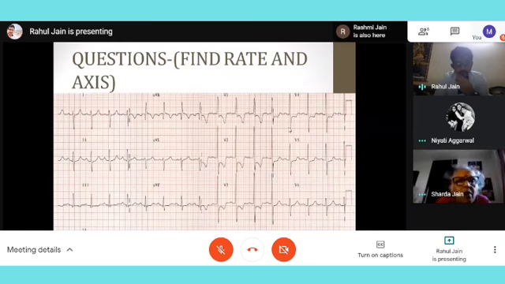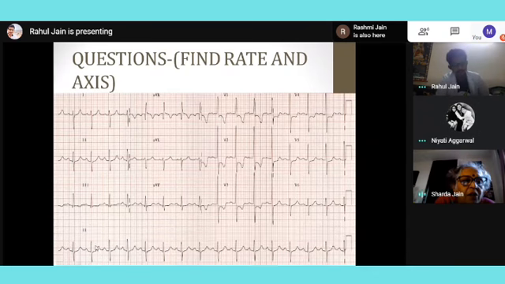So ma'am, if you want to try for heart rate in this case, lead 2, which is given below, is the most reliable. The long lead 2 is given. Look, within 5 boxes, whatever number of beats are coming, we have to divide that by 4. How many are coming in 5 boxes? 5.5 are coming in 5 boxes.